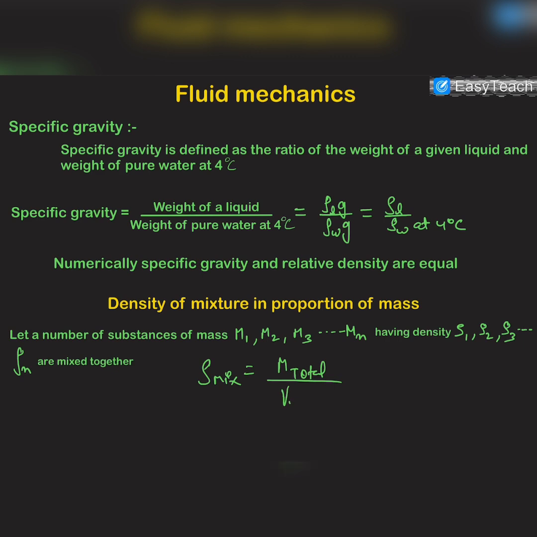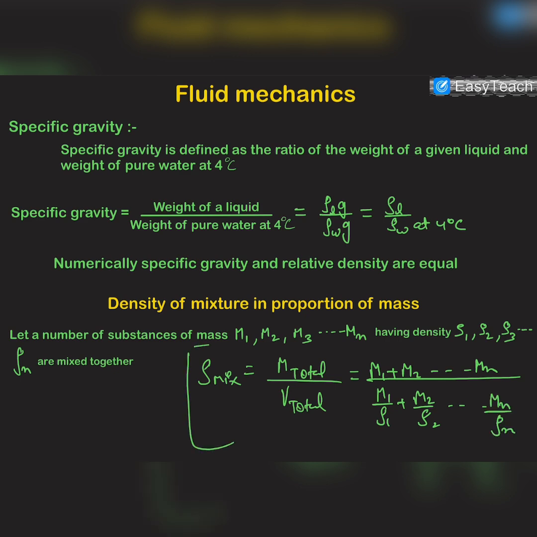The total mass will be m1 plus m2 up to mn, and the total volume will be, since volume is mass upon density, m1 by rho 1 plus m2 by rho 2 up to mn by rho n. So this is the density of the mixture in this case.